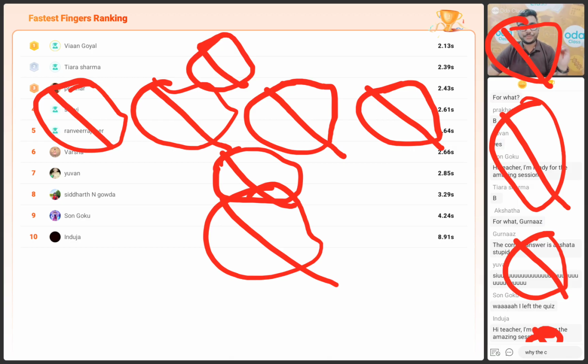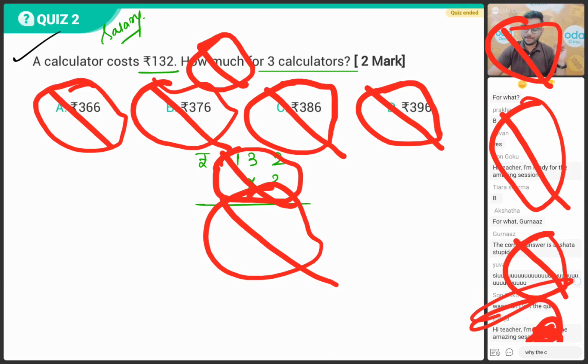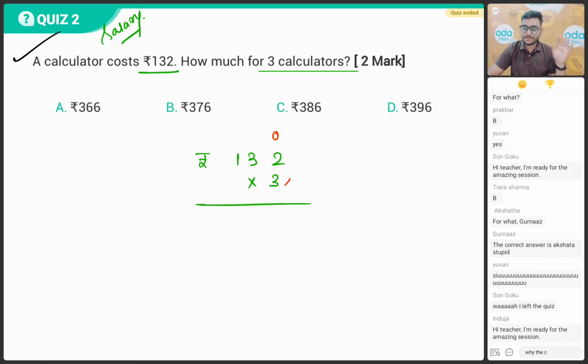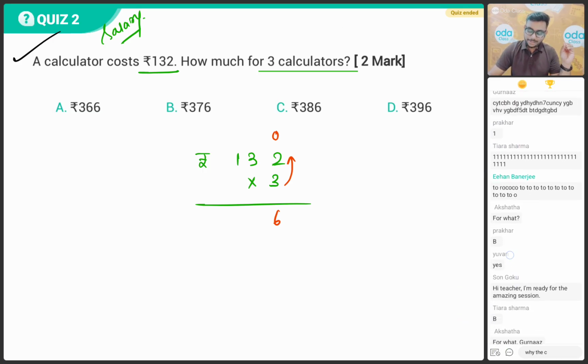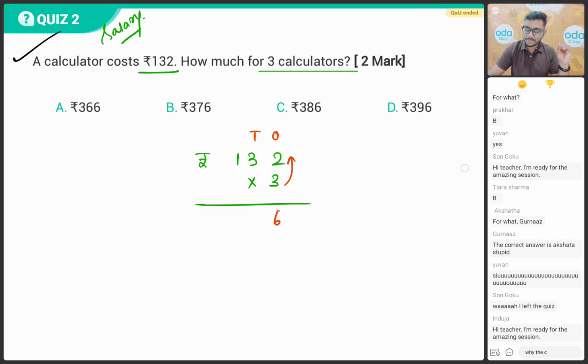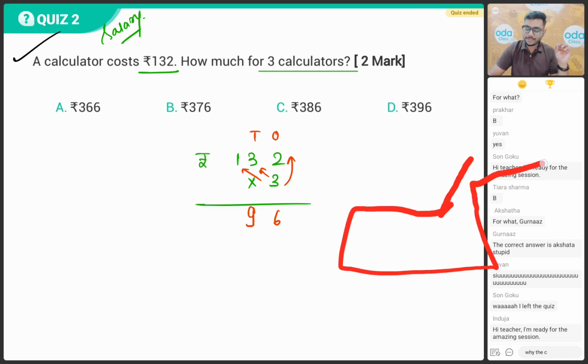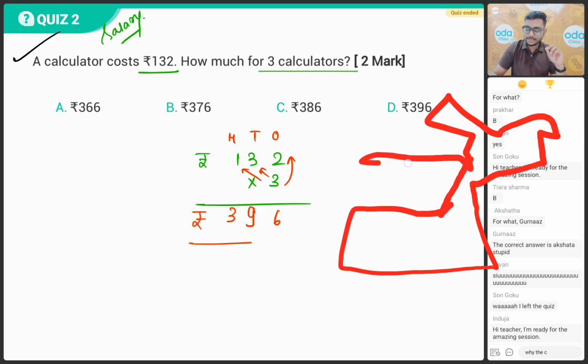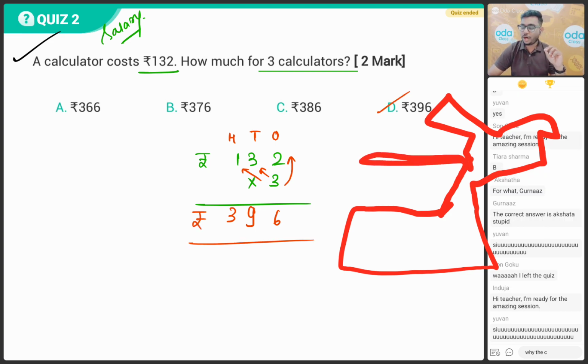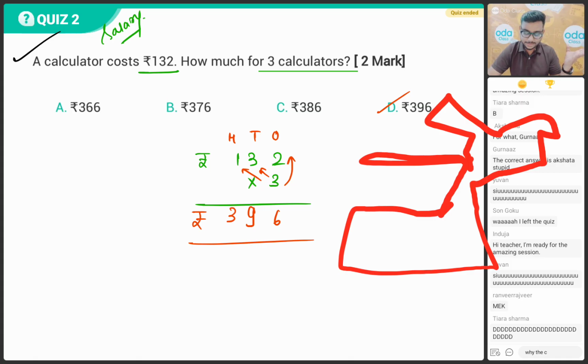Very nice. Okay. So first you can see we have a 3-digit number, right? So first we multiply ones place 3 into 2. That is 6. Ones place is done. Next, bacho, you multiply tens place 3 into 3. That is 9. After that, you multiply hundreds place 1 with 3. So that is 3. So what is my answer, bacho? My correct answer will be option D, 396. Are we clear? Are we clear, bacho?